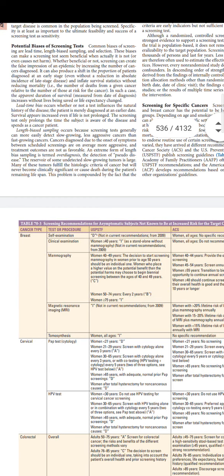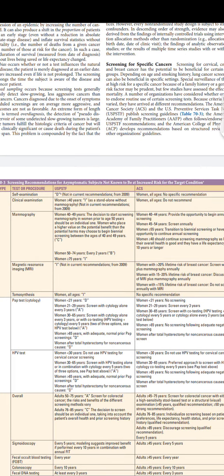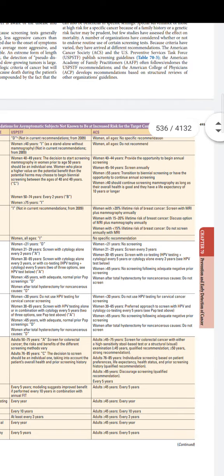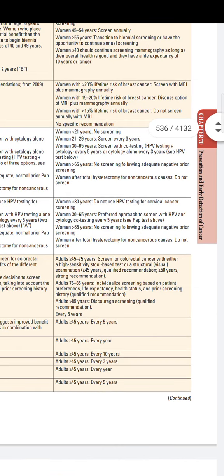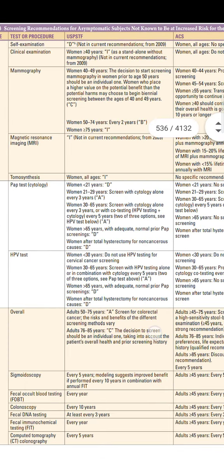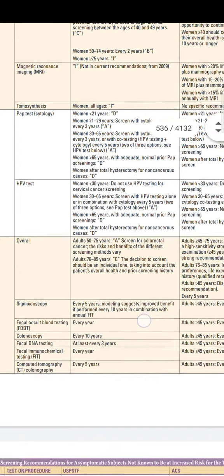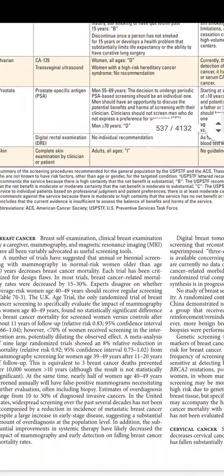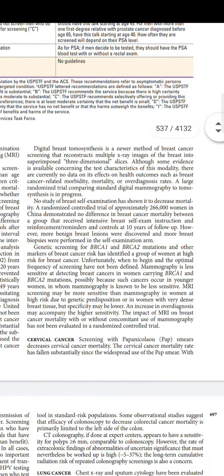Here, this screening recommendation for asymptomatic subjects not known to be at increased risk for the target condition needs revision. As you can see, there is a lot of change: adults more than 45 years. Earlier it was adults more than 50 years. Similarly, there are slight changes in the ages of patients being screened, and you would have to go through this table 70.3 again. It may be very important for future examinations.